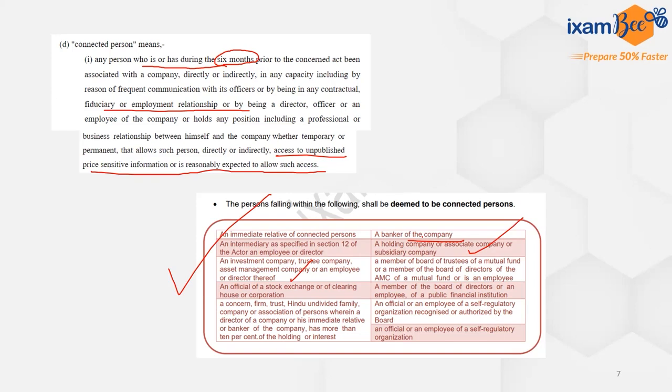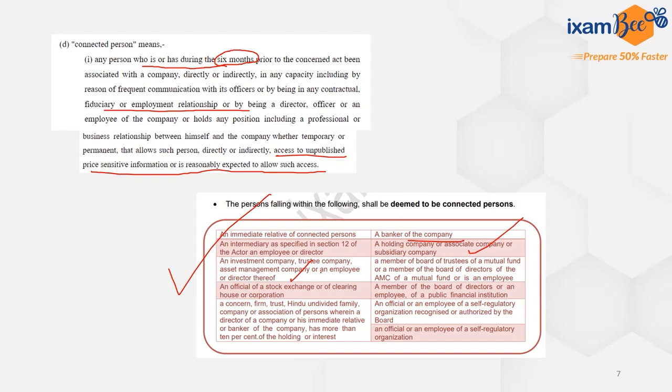You can have a question from this, that who among the following is not a connected person as per the SEBI prohibition of insider trading regulation. Because of this, you will have to at least go through and remember some of the key provisions, that is, who all can be connected persons.